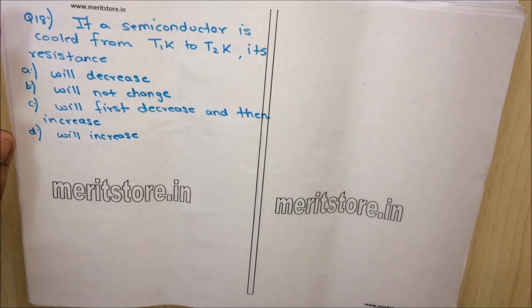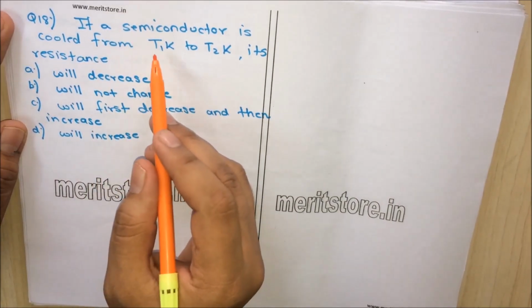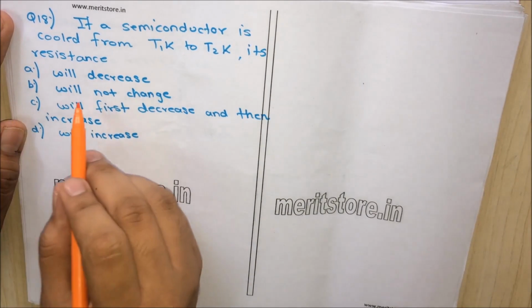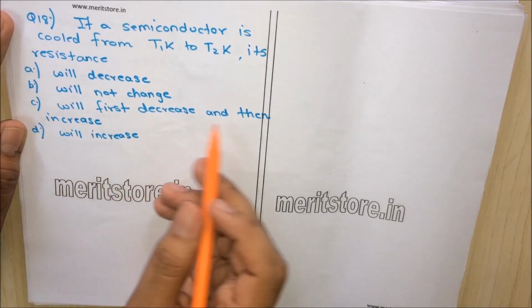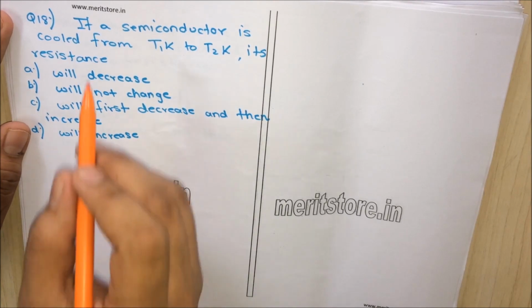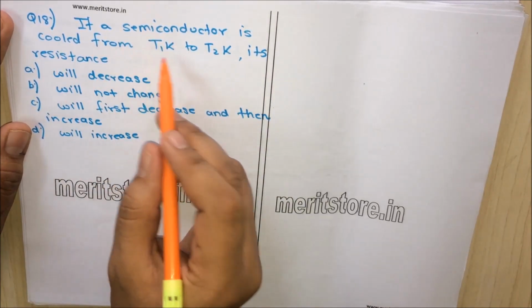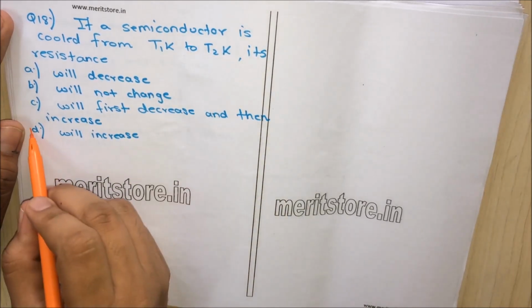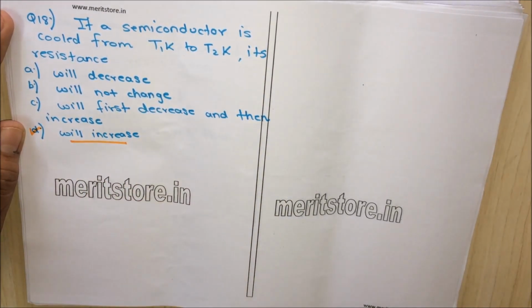Question 18. If a semiconductor is cooled from T1 K to T2 K, its resistance option A will decrease, option B will not change, option C will first decrease and then increase, option D will increase. Now we know its resistance will increase. So option D, will increase, is the correct answer.